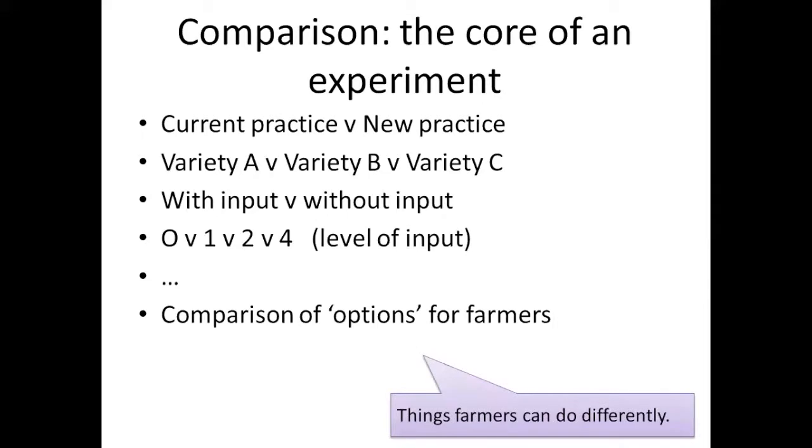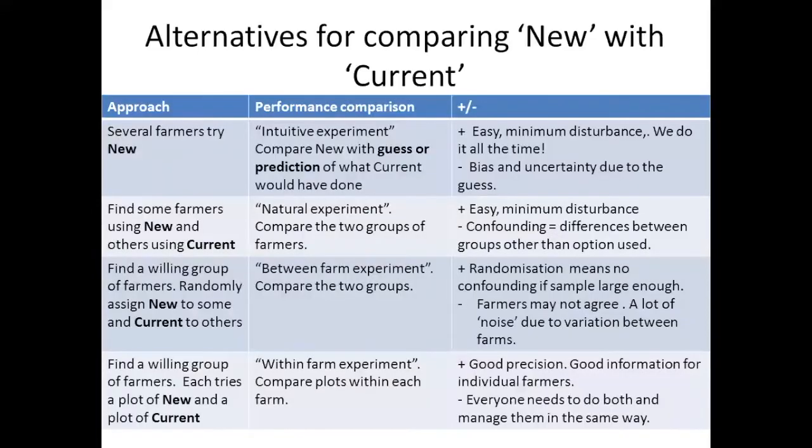And I hope you understand by now, whenever I say options for farmers, I just think of things that farmers can do differently: different practices, different varieties, different levels of inputs, etc. So in experiments, we're always comparing. Now, there are four ways in which we make comparisons, and we do all of these things. And I'm just going to quickly summarize these, because they're really behind why we do field experiments the way we do them.